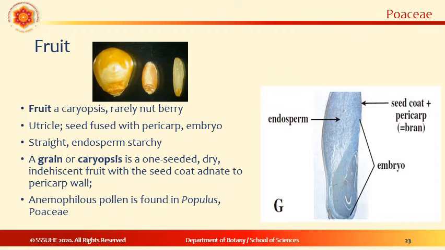Refer to the endosperm types that we learned for monocots in the first lesson during morphology, and that will give us more information on the type of fruit we are finding in the Poaceae family. So here you have the seed which is fused with the pericarp, the outer covering. You have an endosperm which is starchy, and it's a grain or a caryopsis, which is a one-seeded dry indehiscent fruit in which the seed coat is adnate to the pericarp wall. It means the seed coat and pericarp wall are fused. They are wind pollinated or insect pollinated.